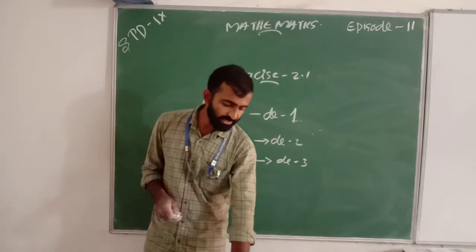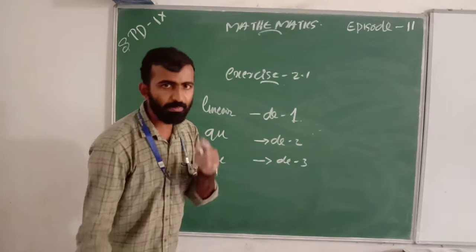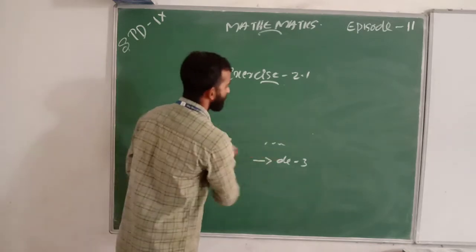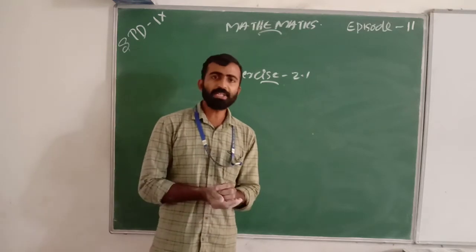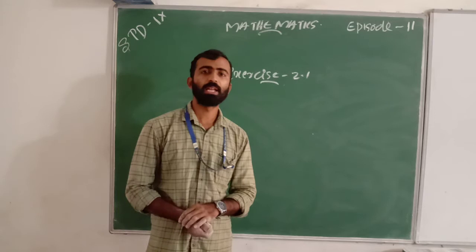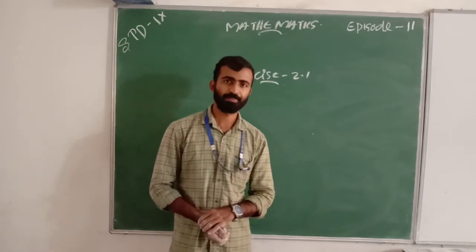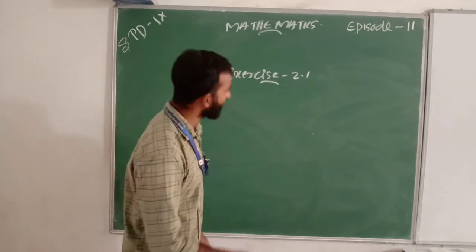Linear means degree 1 and quadratic means degree 2. Cubic means degree 3. Then what is the first question?